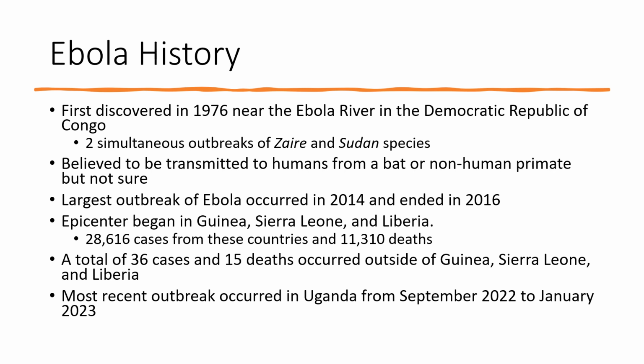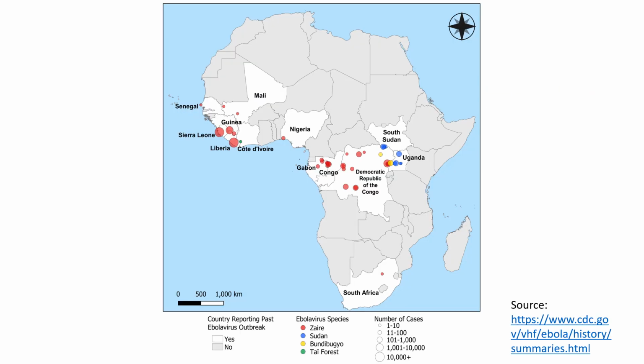So here I have a map from the CDC's website about Ebola to kind of show where all the major outbreaks of Ebola have been taking place. The white countries with the names are where the outbreaks have taken place. The different colored circles represent the different strains. The red is the Zaire strain, and you can see that the Zaire species is the most severe of the Ebola species. And the size of the circles, the bigger the circle, the more cases were involved in that outbreak in that area.